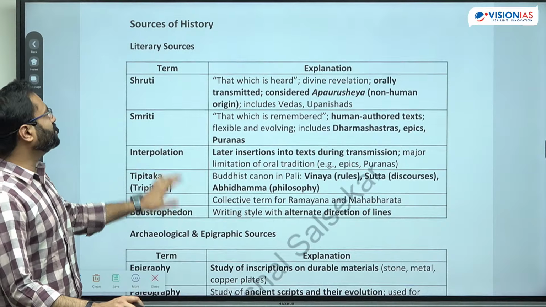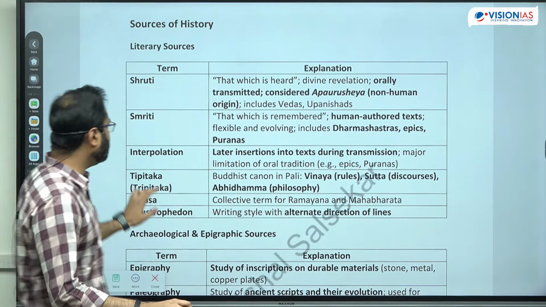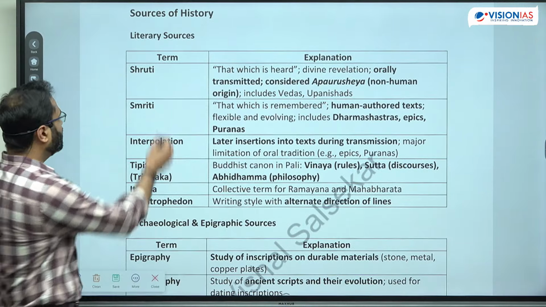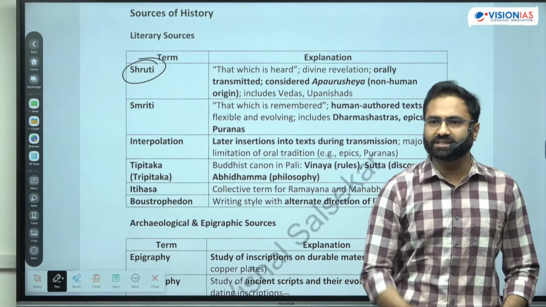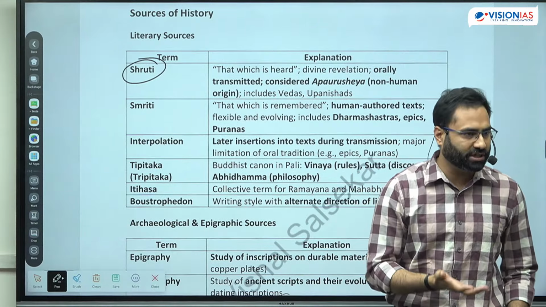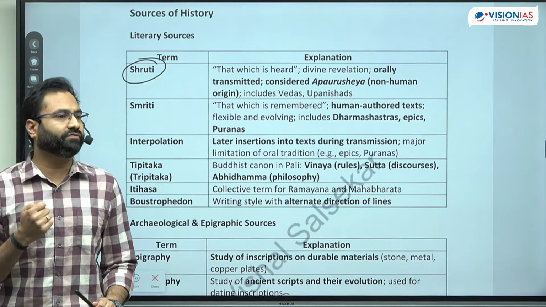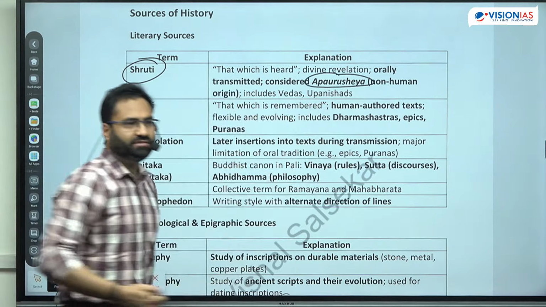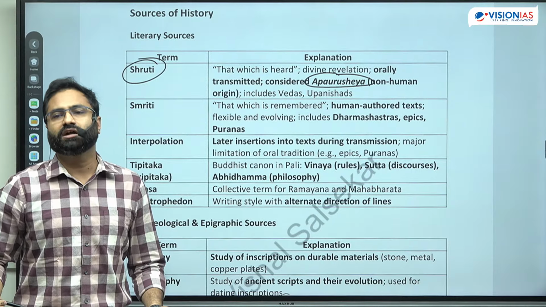So let's start with the first thing, which is the sources of history. With respect to the sources of history, these are certain important terms. The first term is Shruti. You might already know about Shruti. What exactly is Shruti? It is what is heard, but not exactly what is written, right? Shruti texts are the most basic Vedic texts, which are basically apaurusheya. Apaurusheya means not written by a human being.